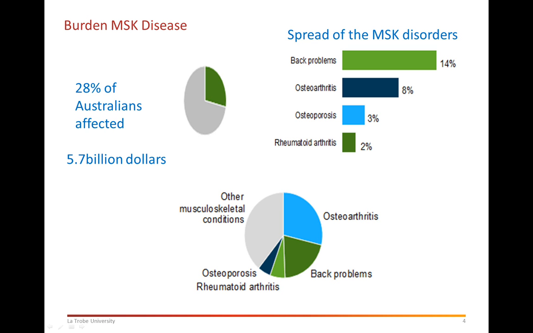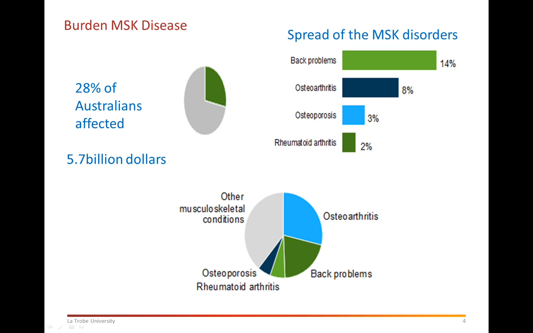as compared to osteoarthritis. The reason being that osteoarthritis is a chronic problem, and most of the back problems are acute and they can be treated, and then people move on and keep on with their daily life. But osteoarthritis is a degenerative condition, so it tends to deteriorate over time, and we spend a lot of money on drugs, medications, and looking after patients with osteoarthritis in the community as far as activities of daily living are concerned.